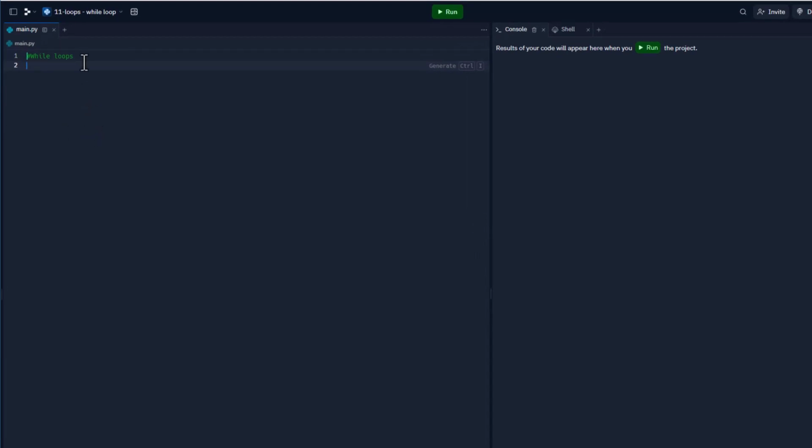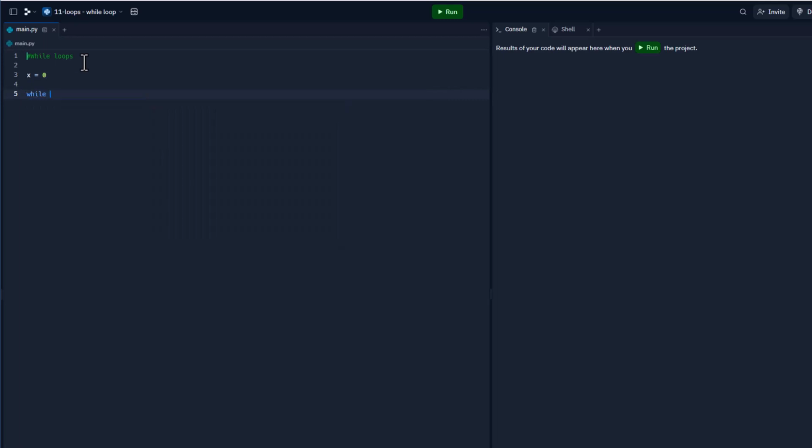All right, so let's just talk about the structure of a while loop. The while loop is, in plain English, just saying: while something is true, do something. So I'm going to create a variable, and I'm going to say x is equal to 0, lowercase. I'm setting an initial value of x, and then I'm going to start the while loop.